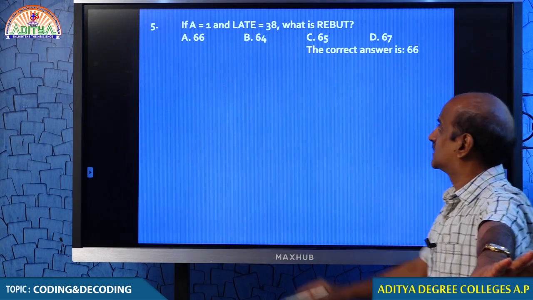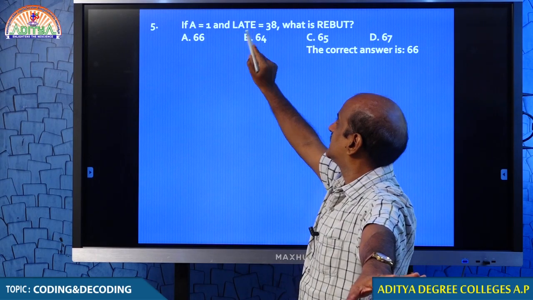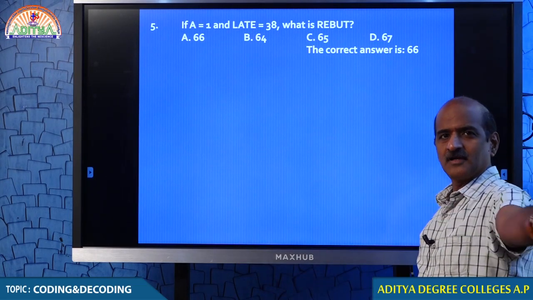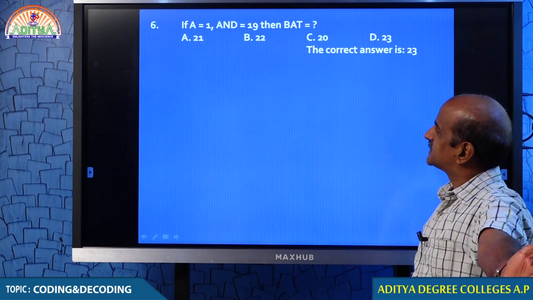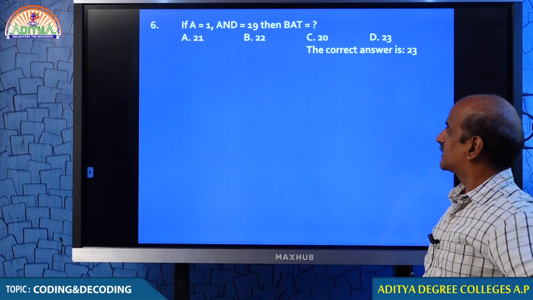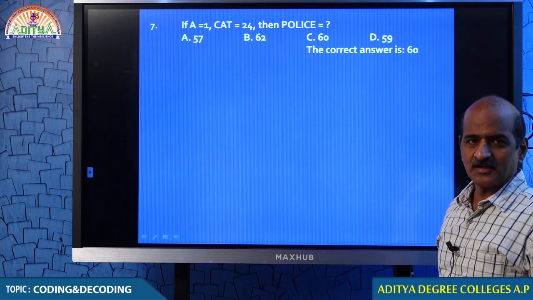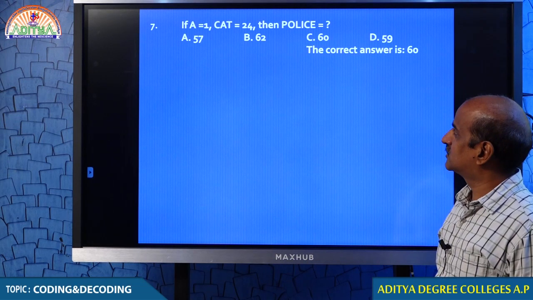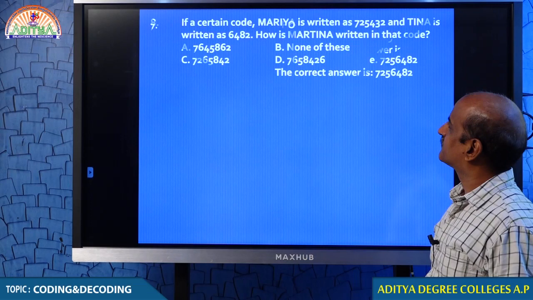A is equal to 1, L is equal to 12, A 1, T 20, E 5. You add up all the values, you will be getting the answer. Question number 6, just place values, nothing more than that. Question number 7, once again place values. A is equal to 1, C is equal to 3, A is equal to 1, T is equal to 20. That's it.